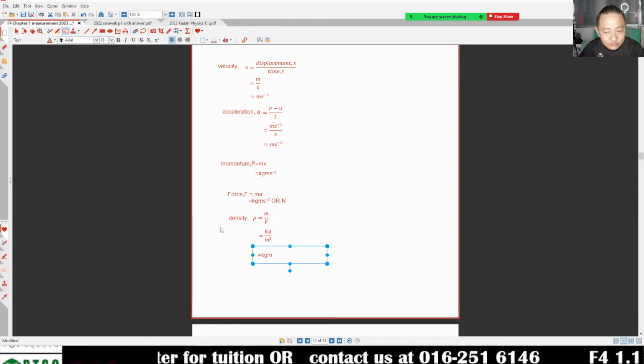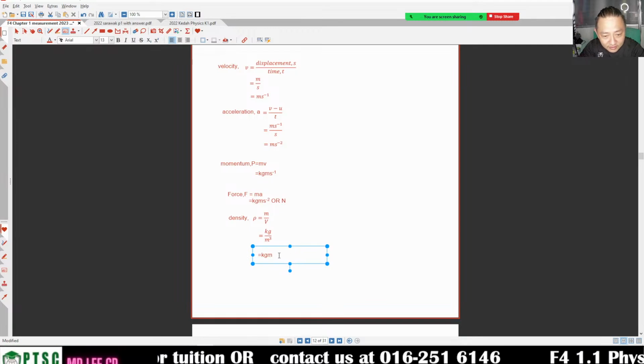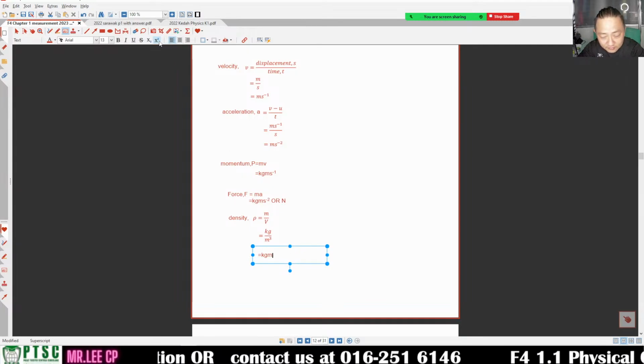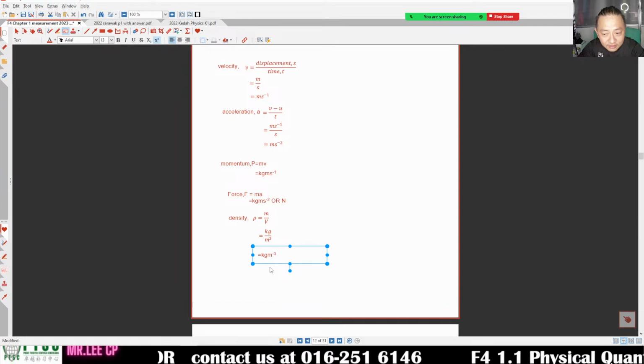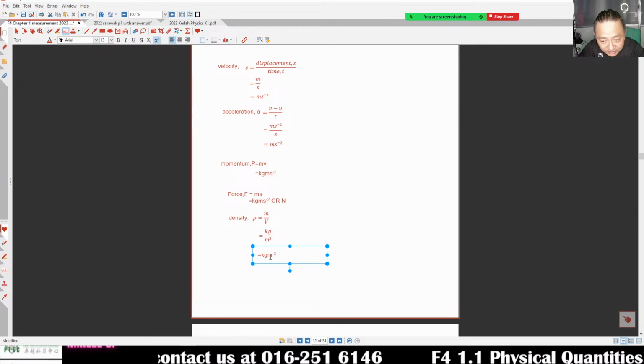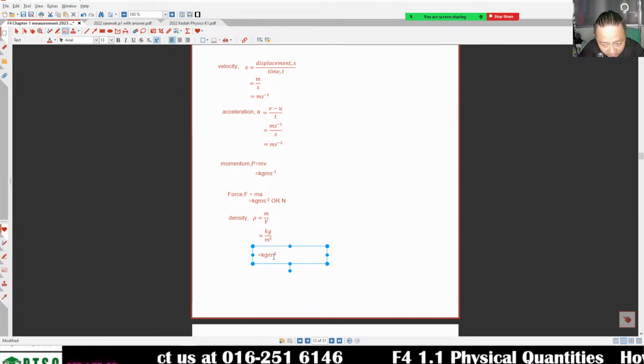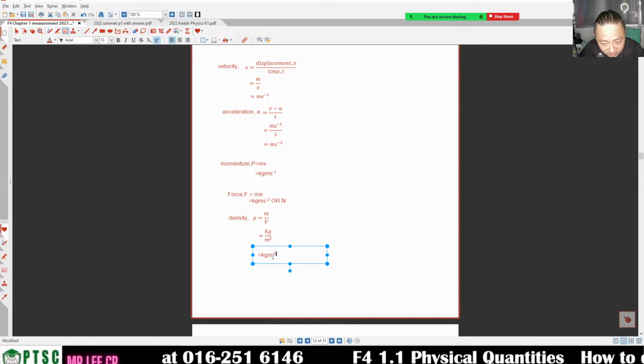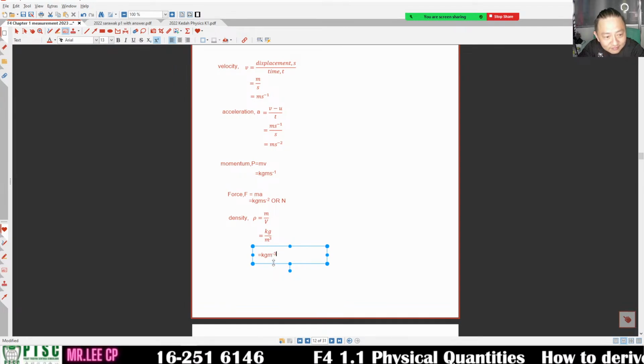How are we going to do that one? kg m^-3, right? So over, mean negative 3. You write down meter, you write down meter^-3. Good.